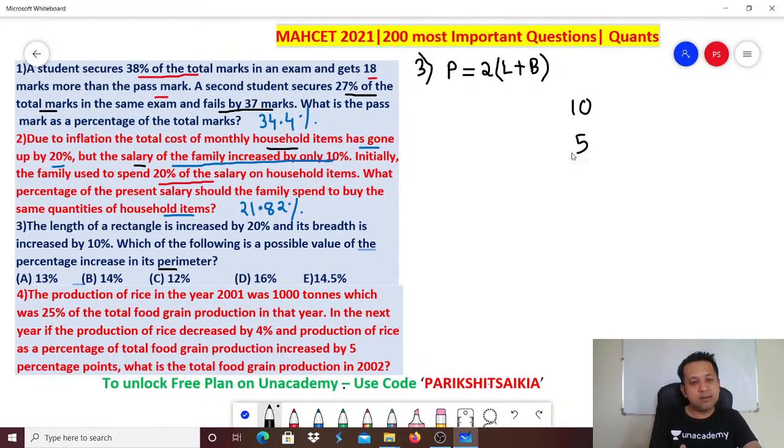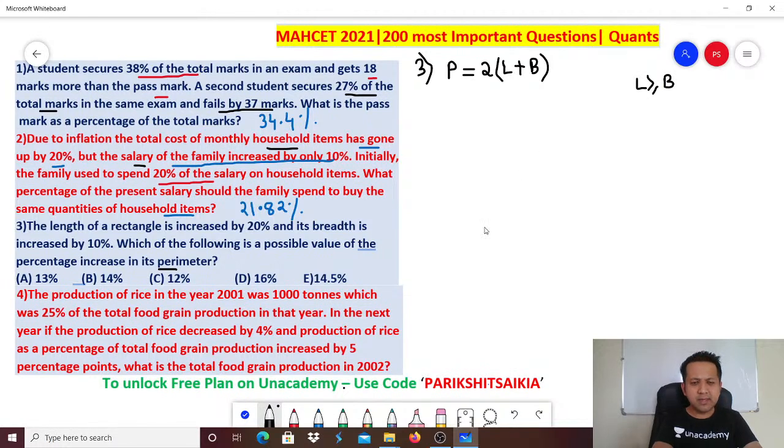I don't tell you anything. It's a rectangle, so obviously you will take 10 to be the length and 5 to be the breadth. That's how we do it. Length means more. Length is always more than or equal to the breadth. Okay, that's always the case. So let's write down: length is always greater than or equal to the breadth.